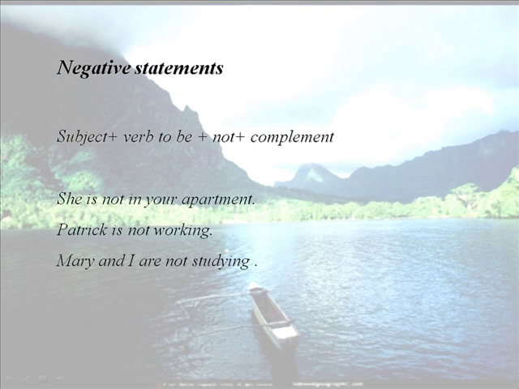Negative statements are subject plus verb to be plus not plus complement. She's not in your apartment. Patrick is not walking. Mary and I are not studying. Here you have to remember that you can use the contraction she's not or she isn't. Mary and I are not, or we aren't.